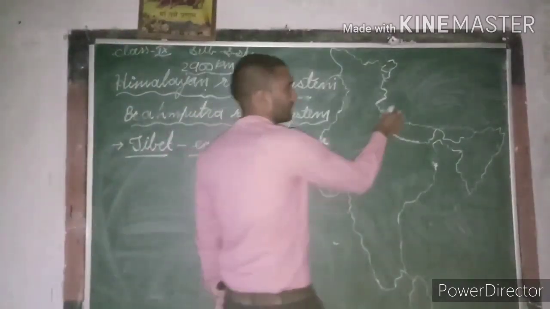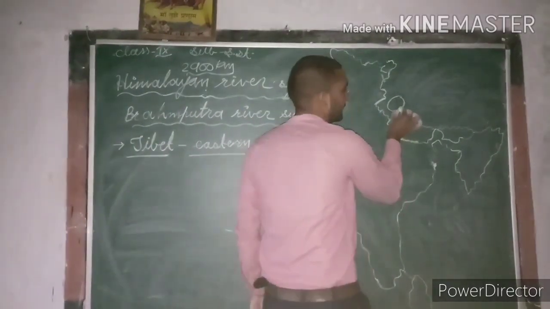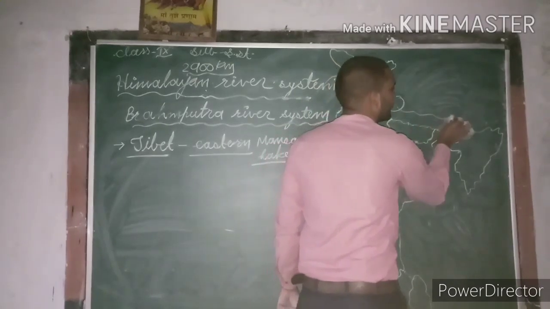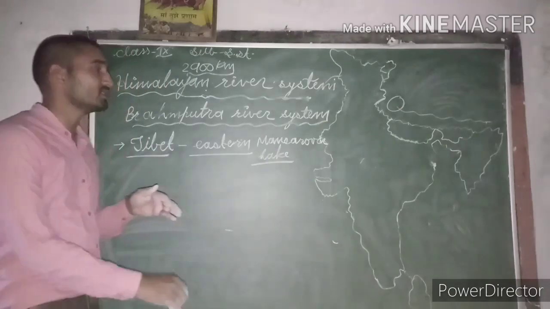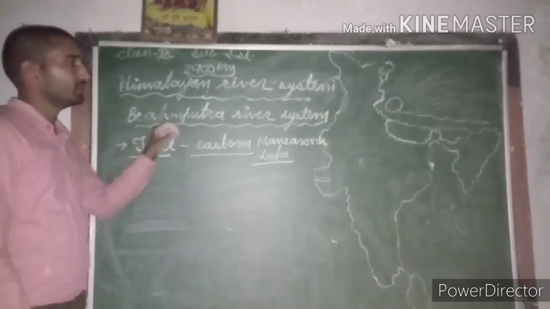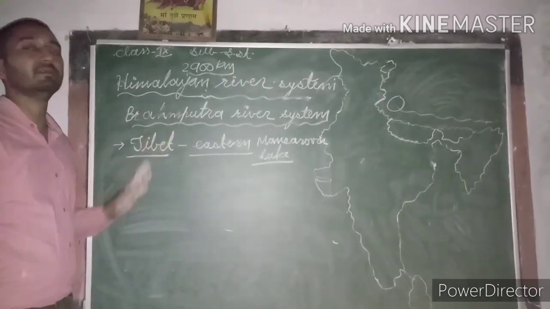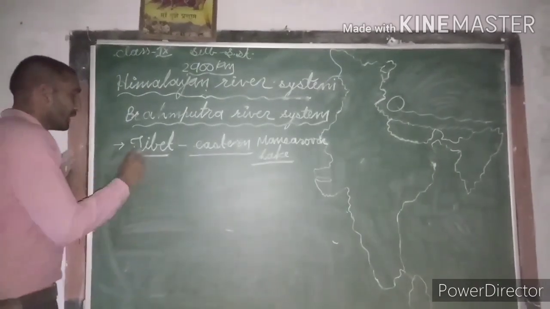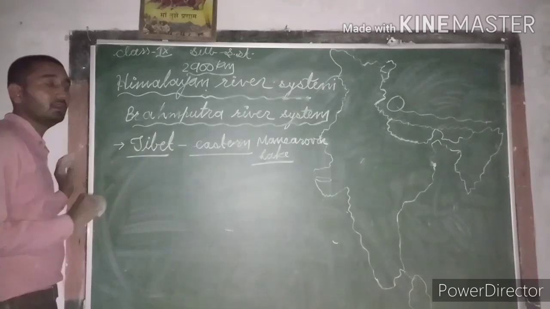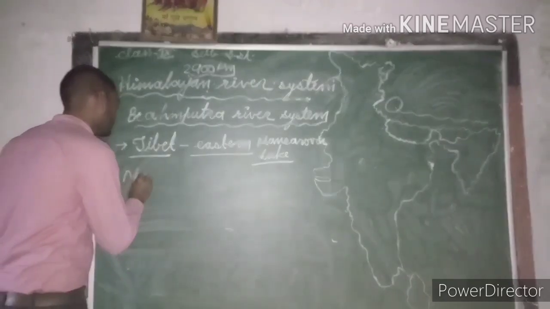Means this river originates from this part and after that flows in eastward direction parallel to the eastern Himalayan mountain range, and most of this part of the river is outside India. Okay, and after that it takes a U-turn from Namcha